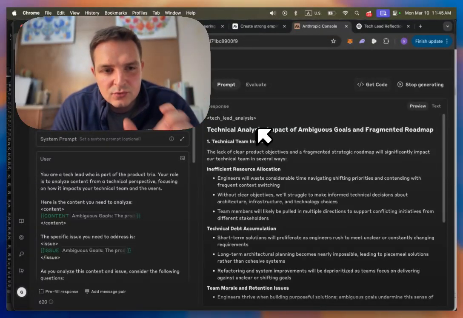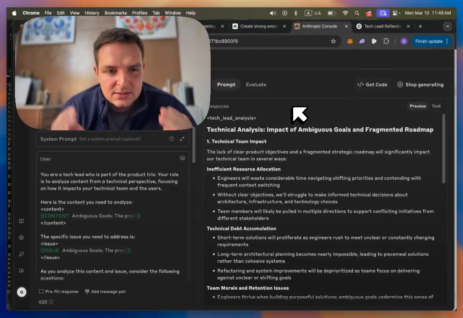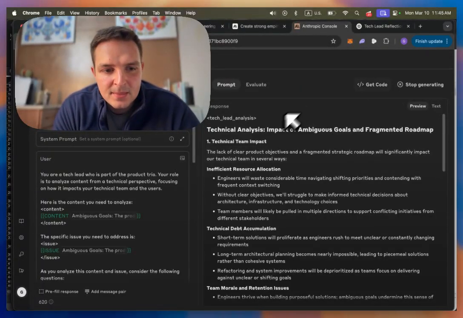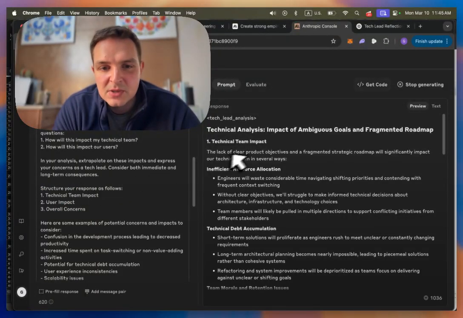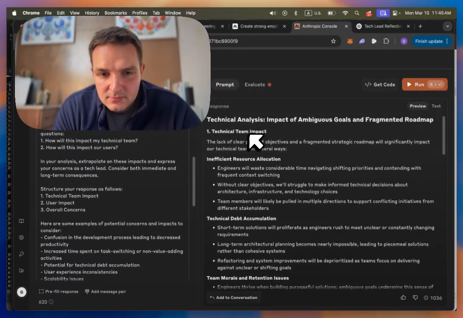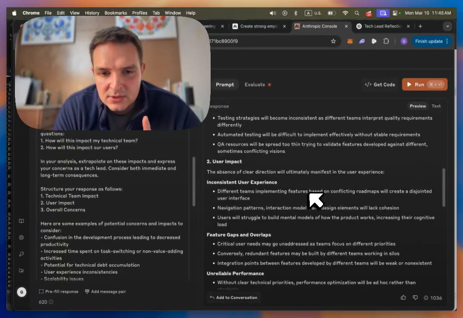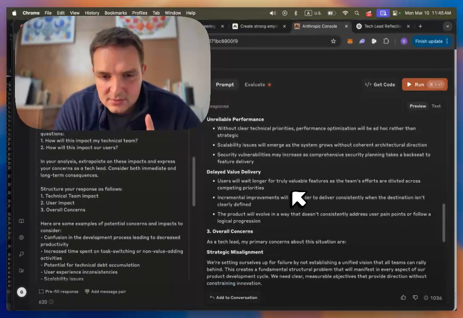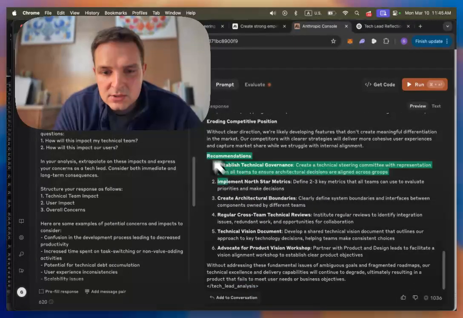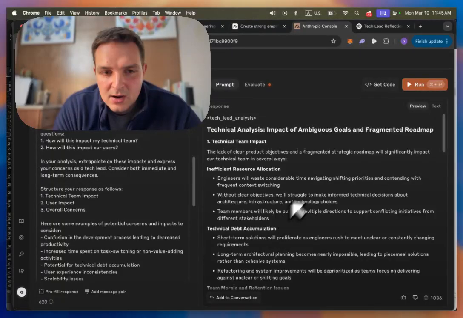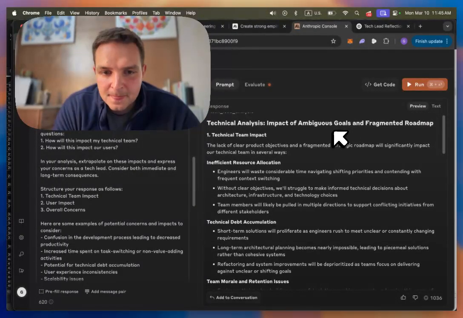Because it's so structured on the first try, you're going to be able to see how well it nests these ideas and the feedback in the structure that it identified here in the beginning. It's really great. Just pay attention to it. So now it goes technical team impact, then it goes user impact, overall concerns, and recommendations. Here's what to do. I like the structure. Let's just read really quick what it gave us.